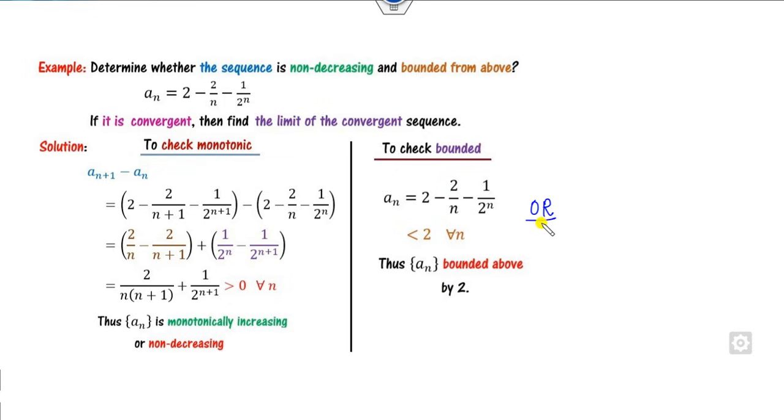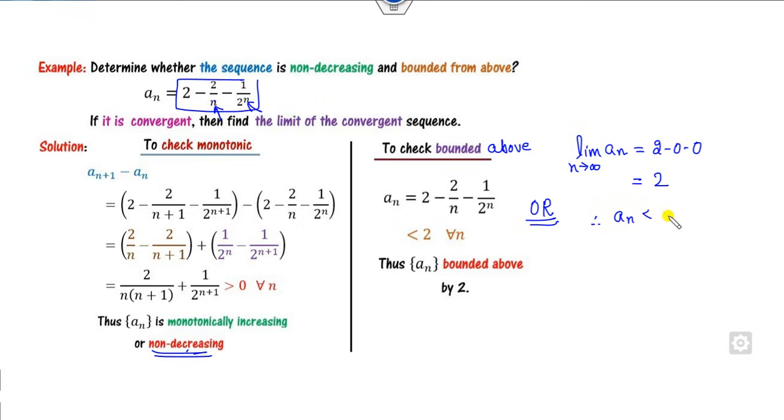Otherwise, the second method is, since it is a non-decreasing sequence, how can you find the bound above? We can simply find the limit of a_n as n approaches infinity. So what is the limit of a_n? This part goes to 0, this part goes to 0. So this value is 2 minus 0 minus 0, that's 2. Therefore the sequence is bounded above by this limit, that is, bounded above by 2. So it's your choice whether you want to use this method or that one.